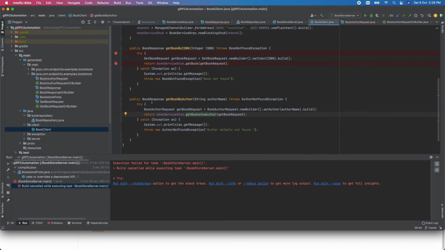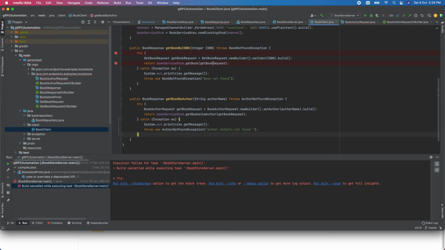Then we will get a response, and we are going to use the same thing in our test code and do the assertion. Okay, cool. So far, if you have any doubt, just let me know via your comments. And here in the catch, I'm just printing the message, and if the author is not found, we are throwing the exception and printing the message.